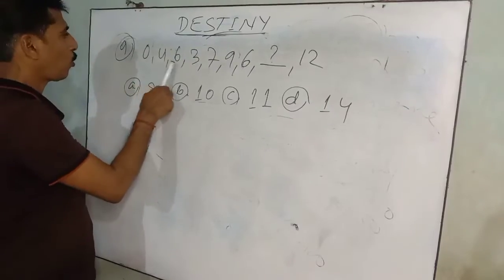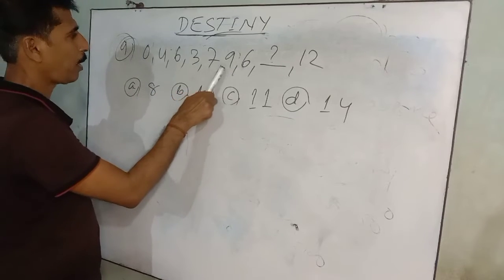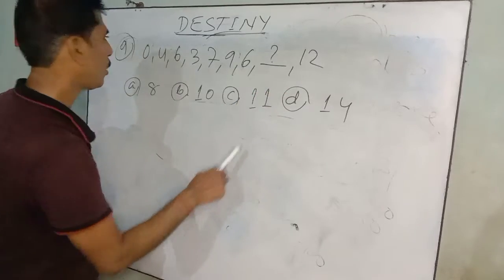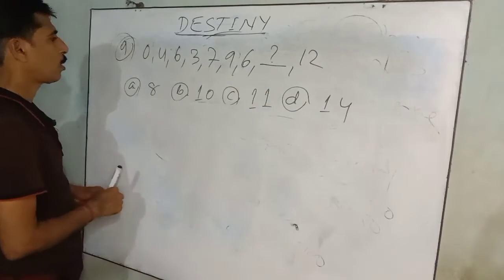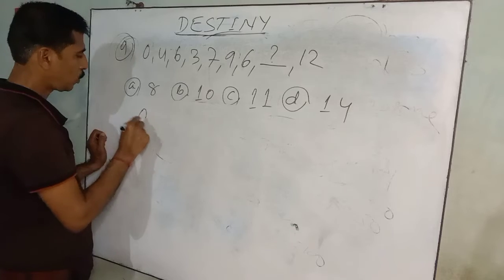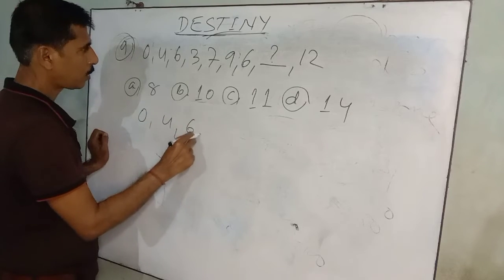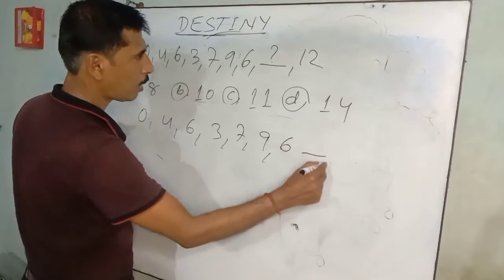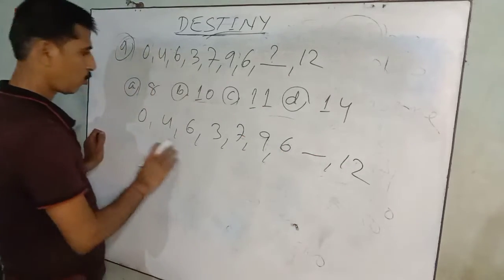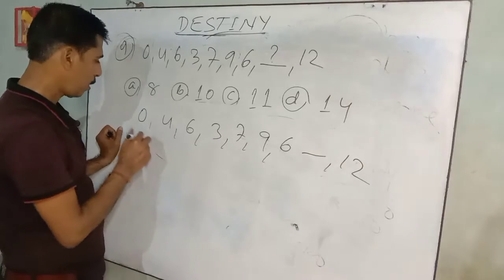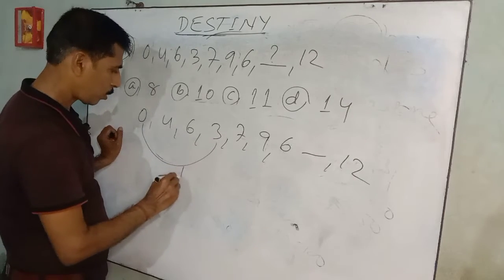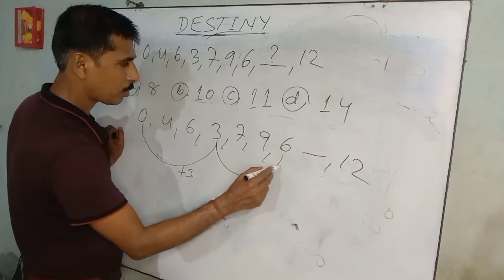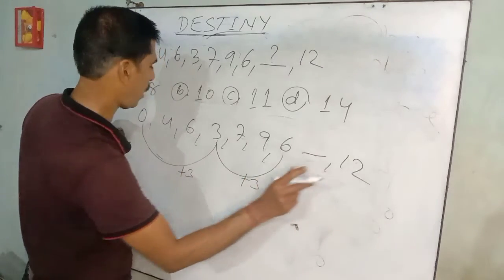Series is 0, 4, 6, 3, 7, 9, 6, dash, and 12. Question mark. Then how to know that? 0, 4, 6, 3, 7, 9, 6, dash, 12. There is no ascending or descending. 0 plus 3, 3, plus 3, 6, next 6 plus 9.